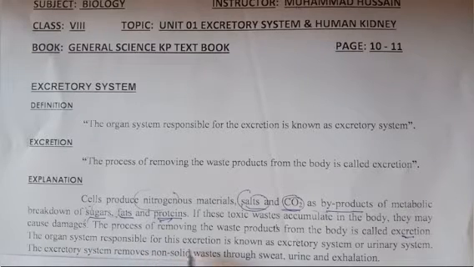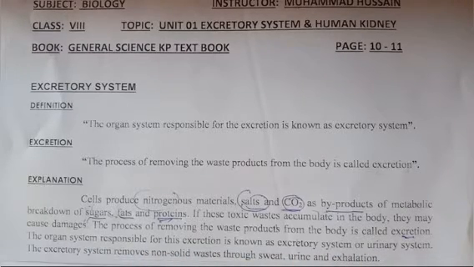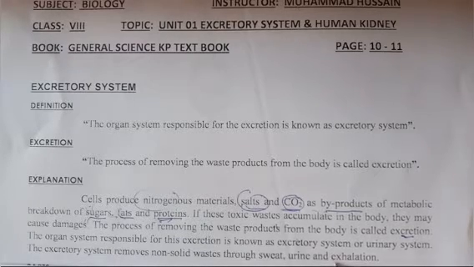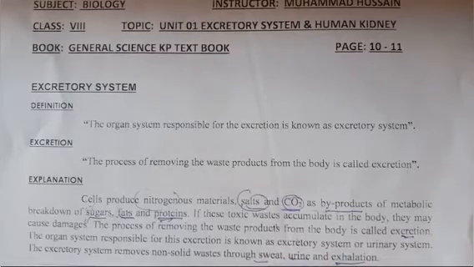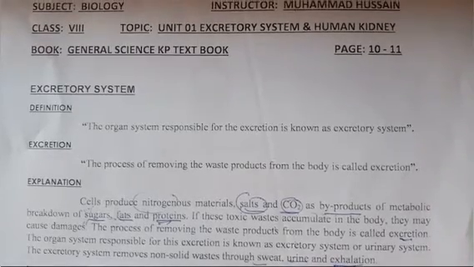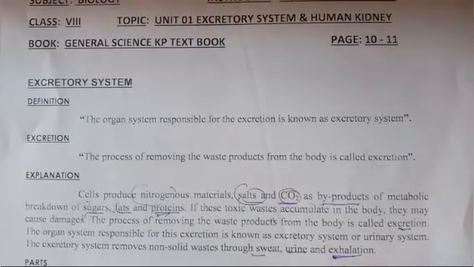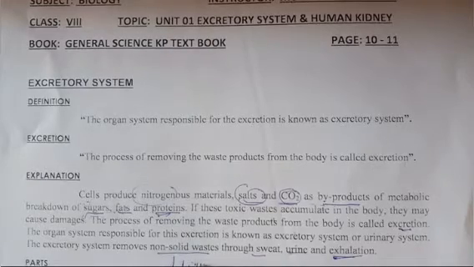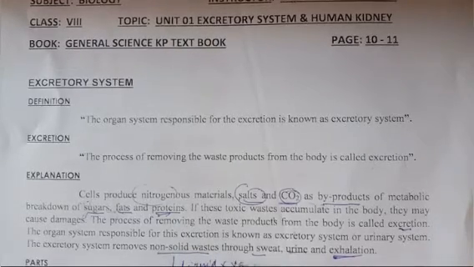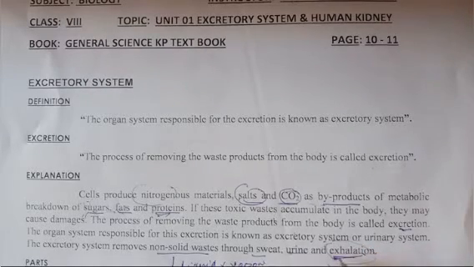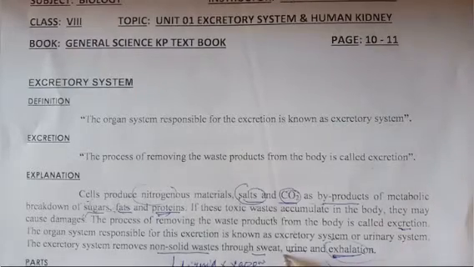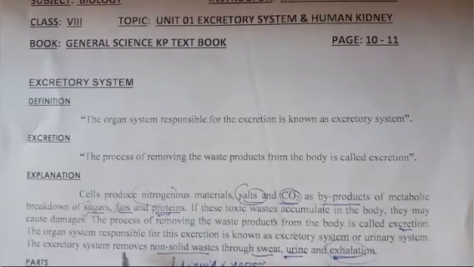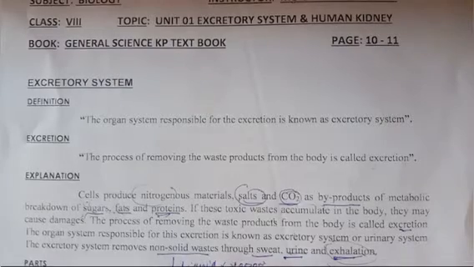The organ system responsible for excretion is known as the excretory system or urinary system. The excretory system removes non-solid waste through sweat, urine, and exhalation. Non-solid means liquid or vapors. So water vapors are removed during breathing. Exhalation means removing air from the body, and urination and sweat are liquid. So these products are released in the form of liquid or vapors.